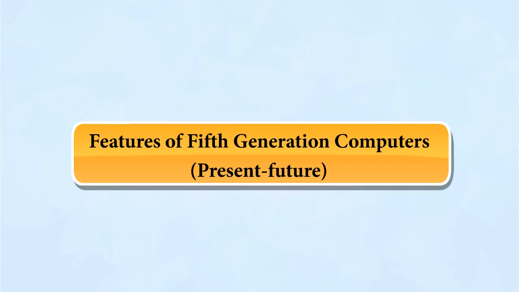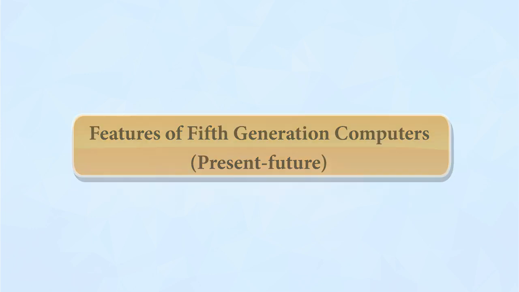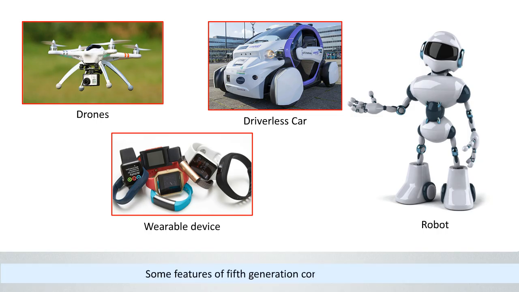Features of fifth generation computers, present to future. Some features of fifth generation computers are: they are based on artificial intelligence, a technology that allows computers to think and take self-decisions like a human being. The input and output will be in the form of speech and graphics. Powerful and compact computers will be available at cheaper rates. Some applications of fifth generation computers are in the fields of robotics, wearable devices, smart homes, drones, and driverless vehicles.